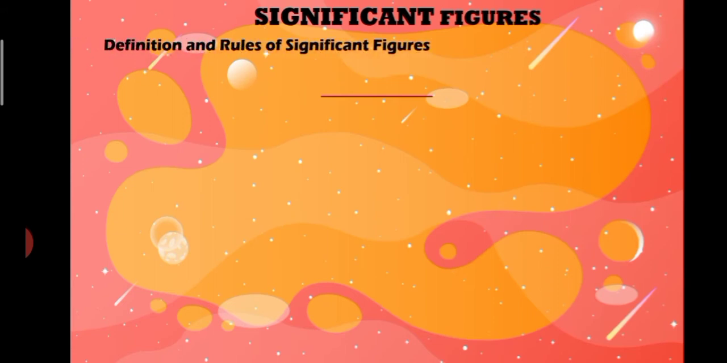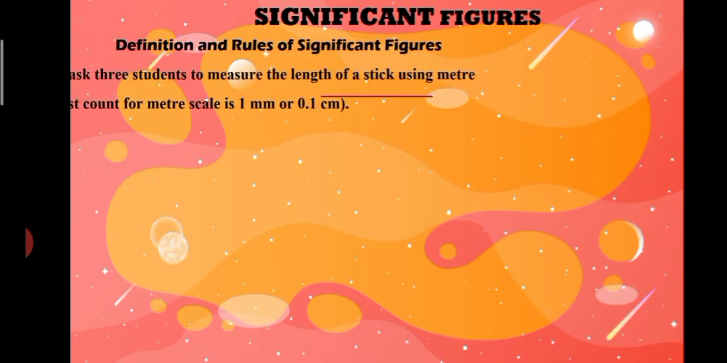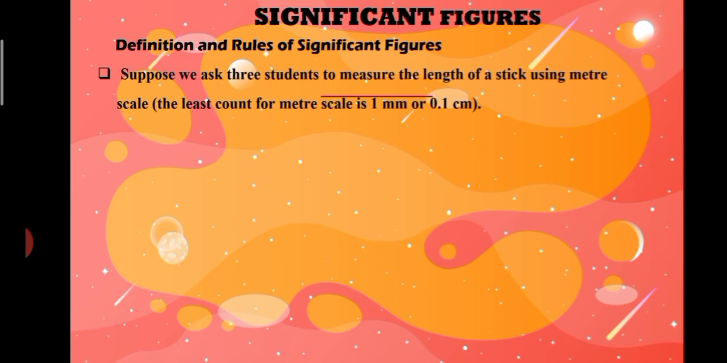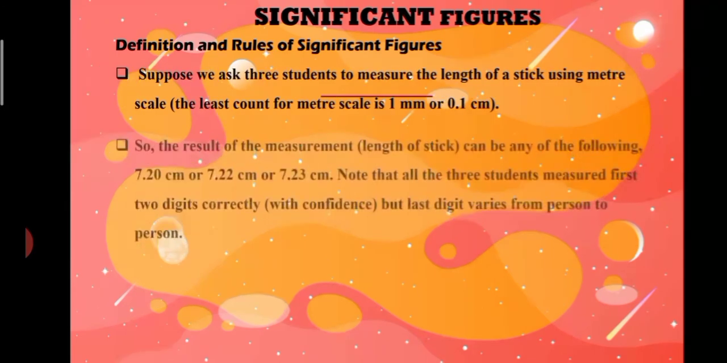Significant figures. Definition and rules of significant figures. Suppose we ask 3 students to measure the length of a stick using a meter scale. The least count for the meter scale is 1 millimeter or 0.1 centimeter.